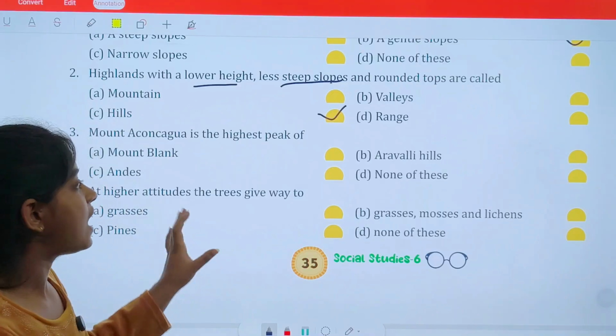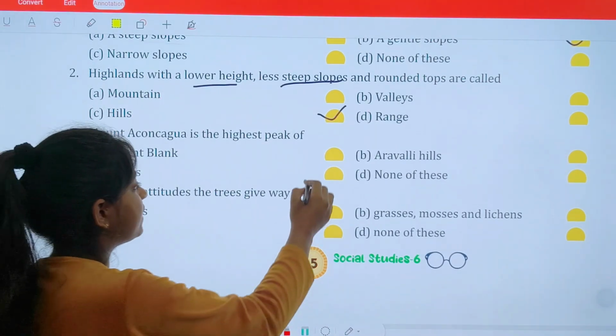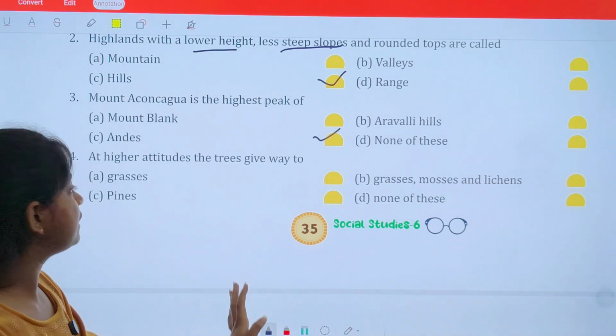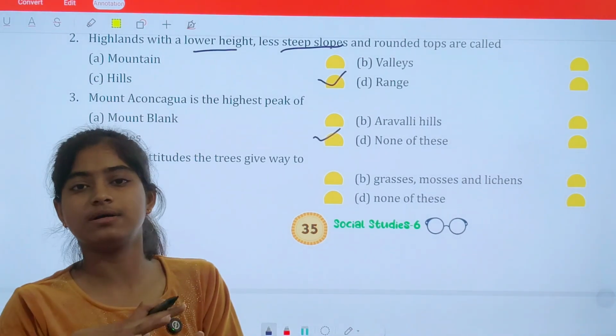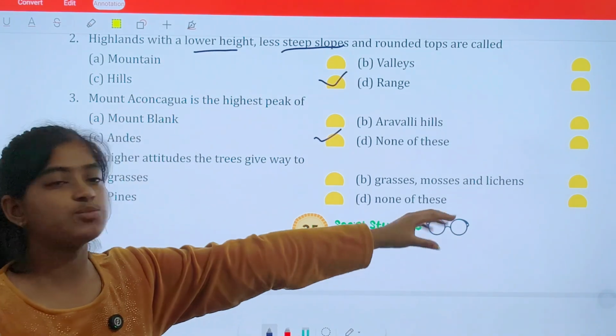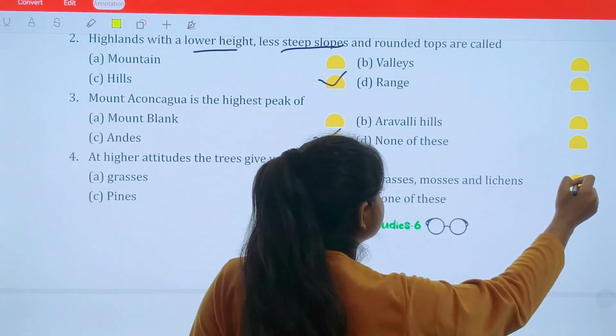Mount Aconcagua is the highest peak of what? This is the highest peak of Andes. I told you this is important. At a higher altitude, the trees give way. So I told you that there were trees, and as we go above, we get grasses, mosses, and lichens. Clear?